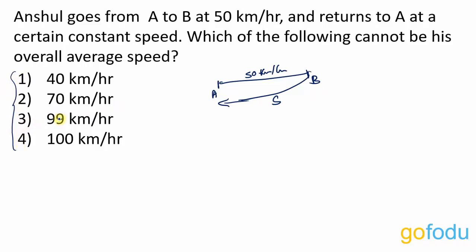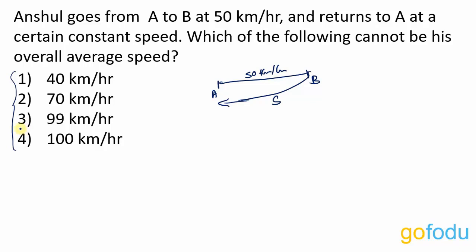So depending on the speed with which he returns, his average speed will vary. It can be all of these average speeds except one, which we are going to find. The average speed can be a certain set of values, right? This is the impression that we are getting, as it could be 3 out of these 4 speeds. So we are going to get a range of values that the average speed can take.